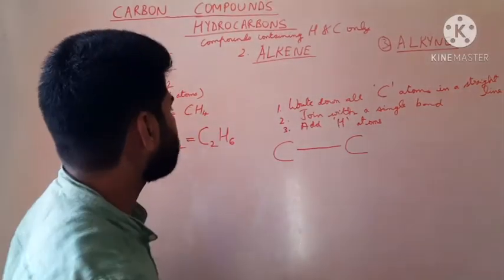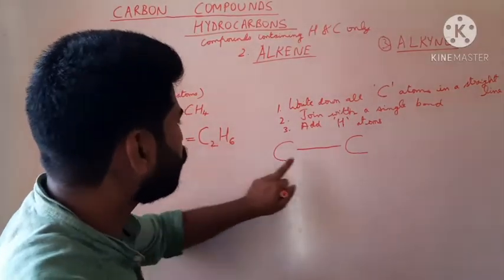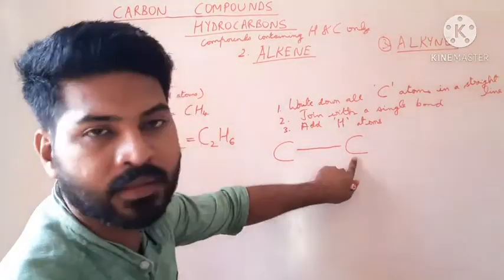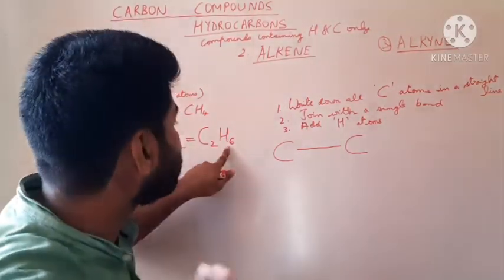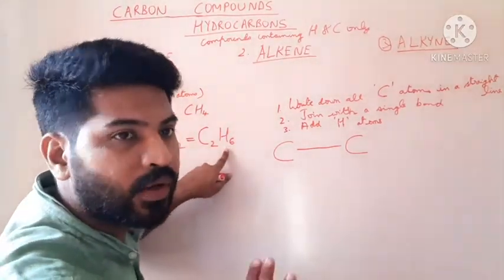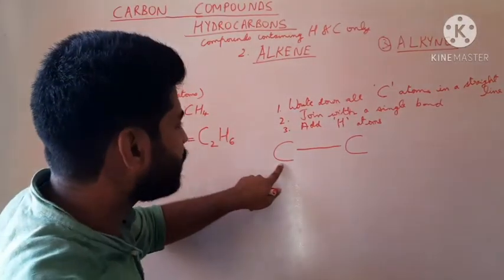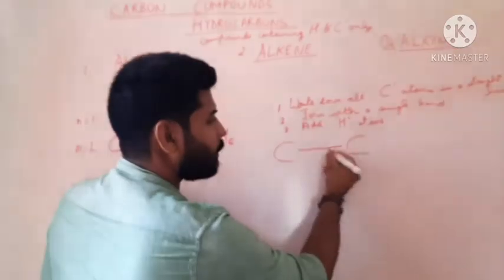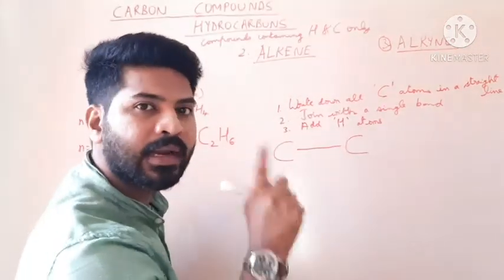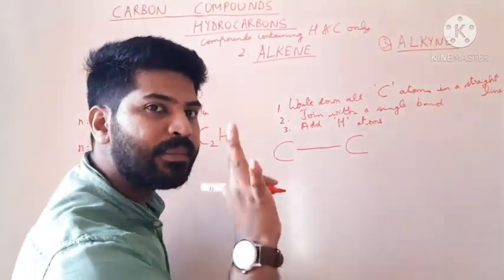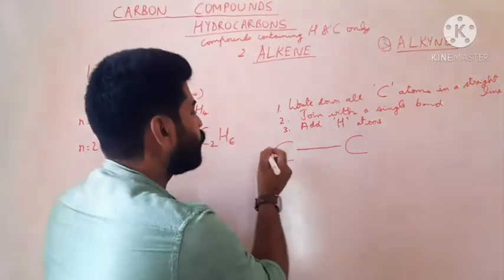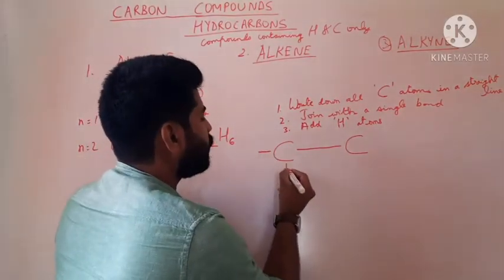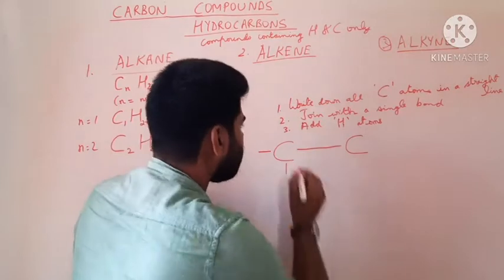In this case, 2 carbon atoms are already written. We need 6 hydrogen atoms for writing the structure. This carbon is already bonded to 1 carbon, so 1 valency is satisfied. It needs 3 more valencies.